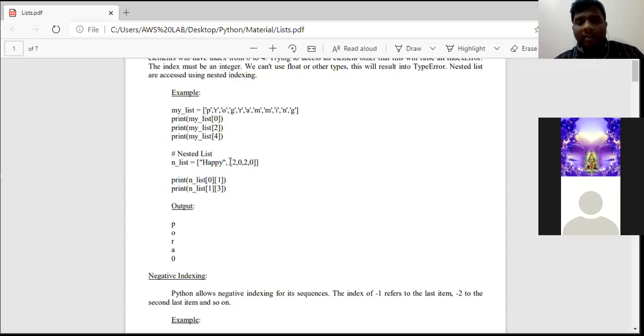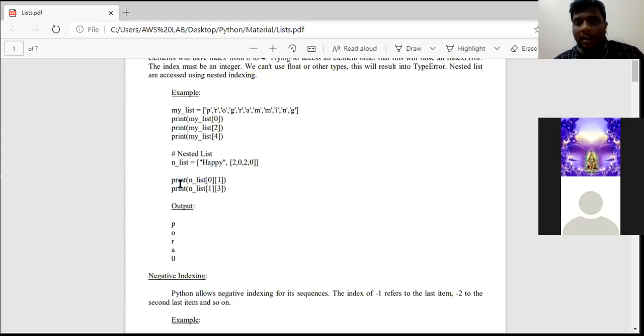In the same way, in this index, 2 will be in the 0th index, 0 in the first index, 2 in the second index, 0 in the third index. Clear? So for these two print statements, we are going to get these two values. See here, 0th index means the interpreter will be considering Happy, and in that Happy also, I am asking to print index 1. So A will be the output.